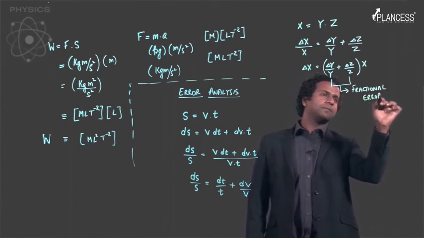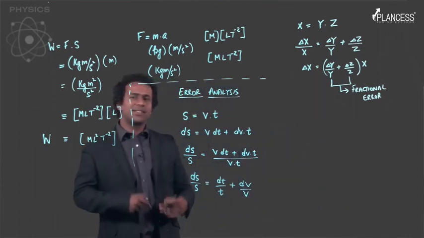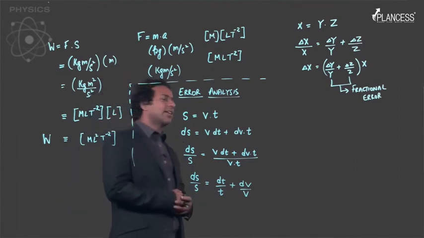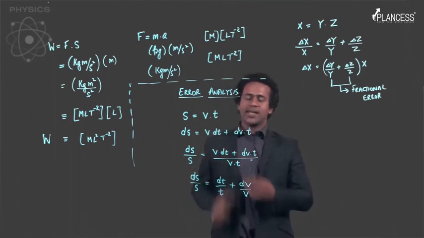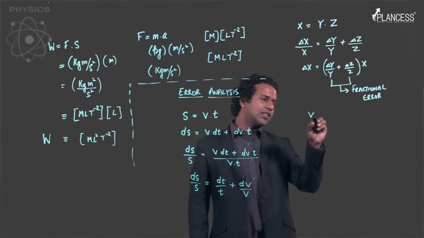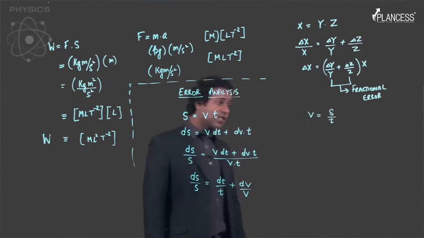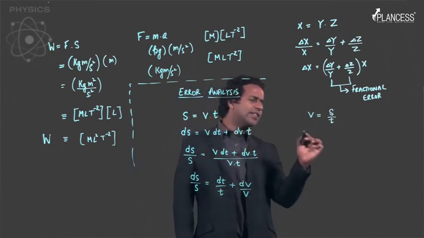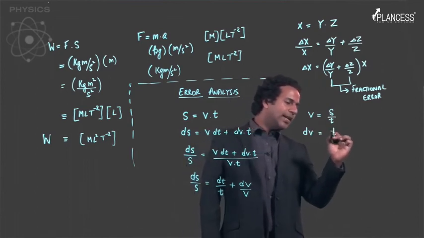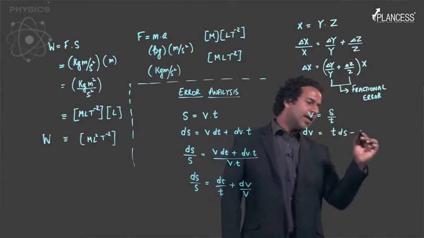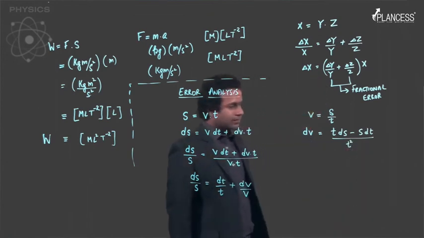And these quantities delta y by y or delta z by z can be called the fractional errors. So delta y by y is the fractional error in y and delta z by z is the fractional error in z, right? So similarly, if you had a case where, on the other hand, v is equal to s divided by t, then once again on differentiation you'd get dv is equal to (t ds minus s dt) upon t square, right?